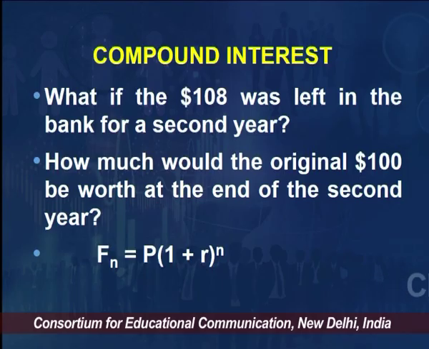So we can actually solve this equation and get the answer by just multiplying 100 into 1 plus 0.08 raised to power 2. So that is how the compound interest works. So this was the simple mathematics of compound interest.